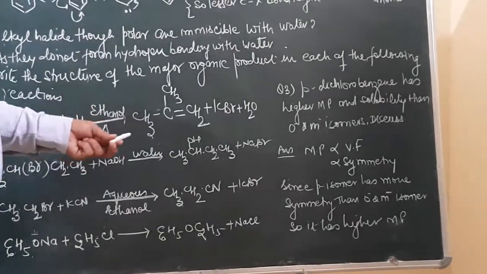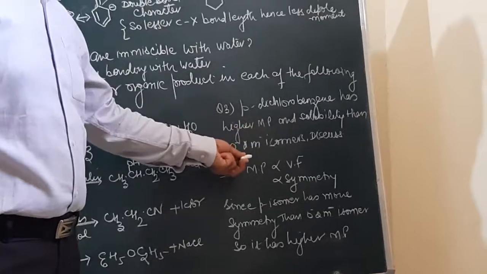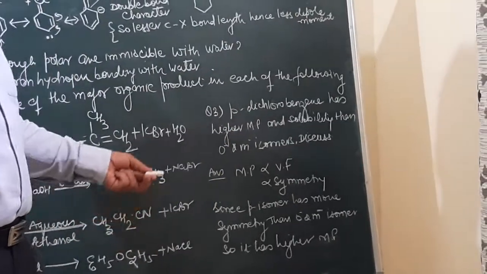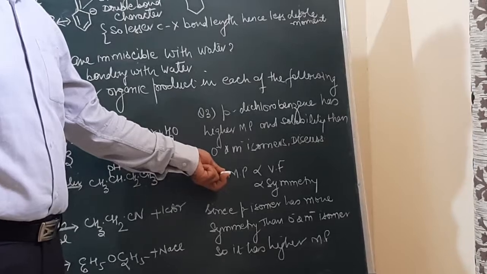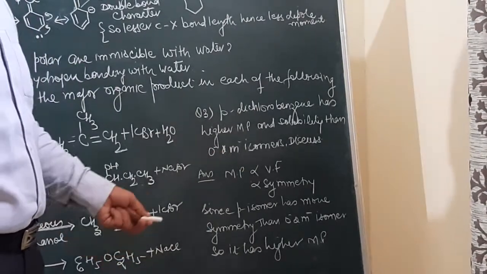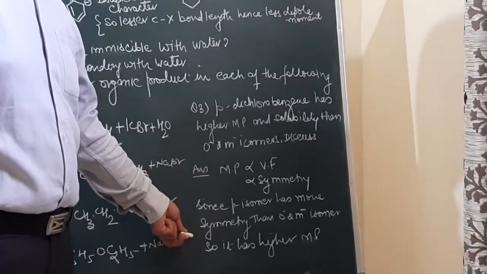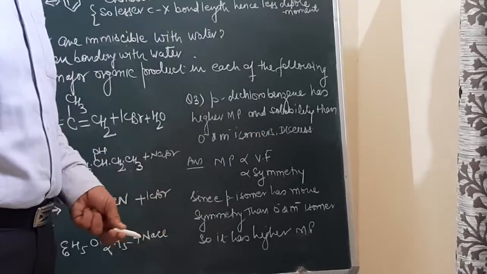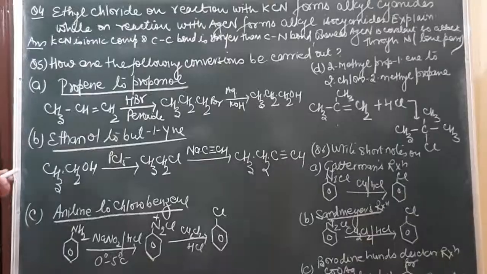Now the next question. Para-dichlorobenzene has a higher melting point and lower solubility than ortho and meta. Again, it was discussed in the physical properties. Melting point is directly proportional to van der Waals force, and van der Waals force of attraction is directly proportional to symmetry. Now amongst ortho, meta and para isomers, para is more symmetrical, so it will have a higher melting point than the ortho and the meta isomers.